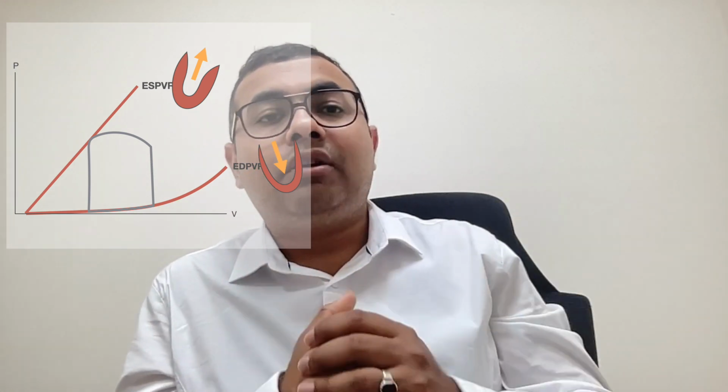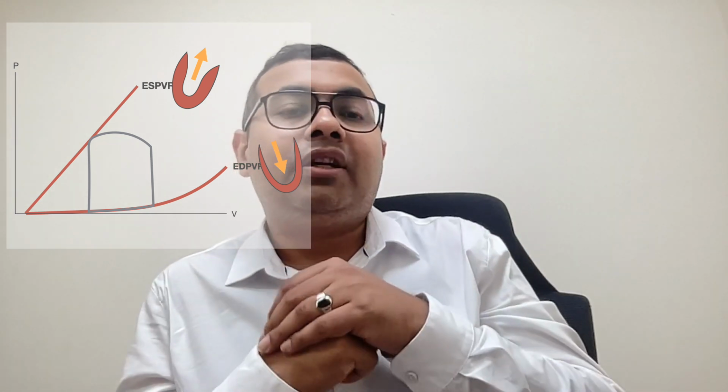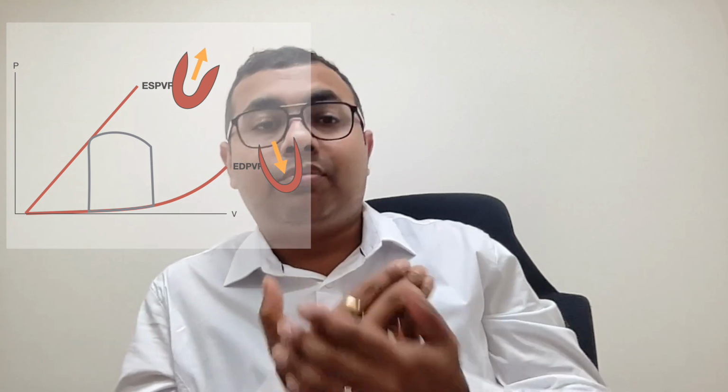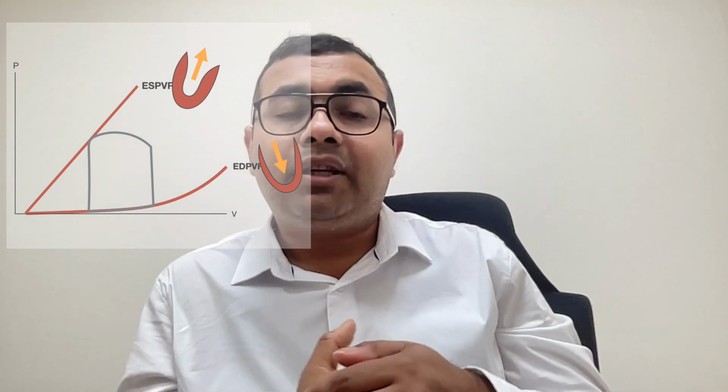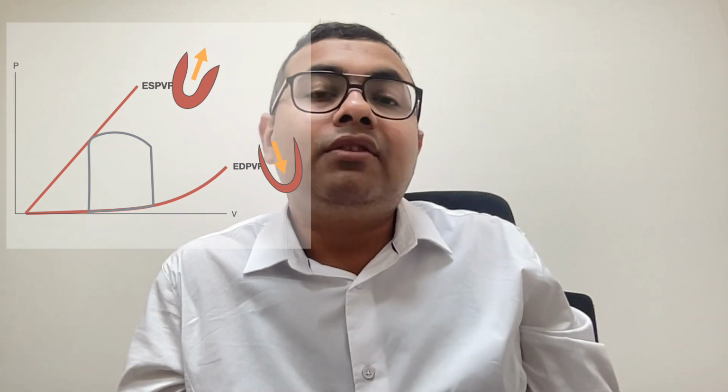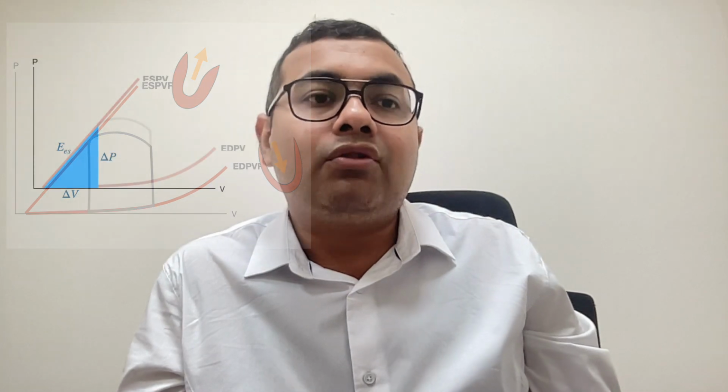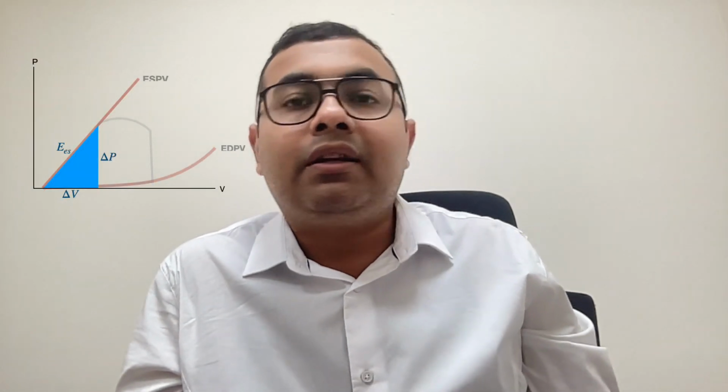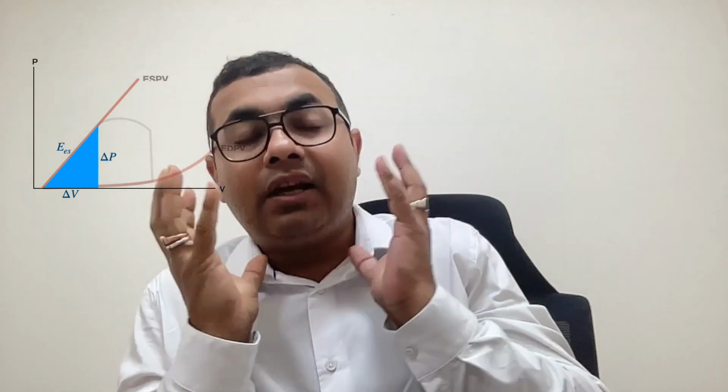As we have discussed in our previous class, end systolic pressure volume relation is linear, whereas end diastolic pressure volume relation is exponential. End systolic pressure volume relation is also relatively less affected by the loading conditions on the heart. As we have already discussed, elastance is the slope of any pressure volume curve. Therefore, the slope of the end systolic pressure volume relation is the elastance of the heart at end systole, or elastance of the ventricle at end systole.